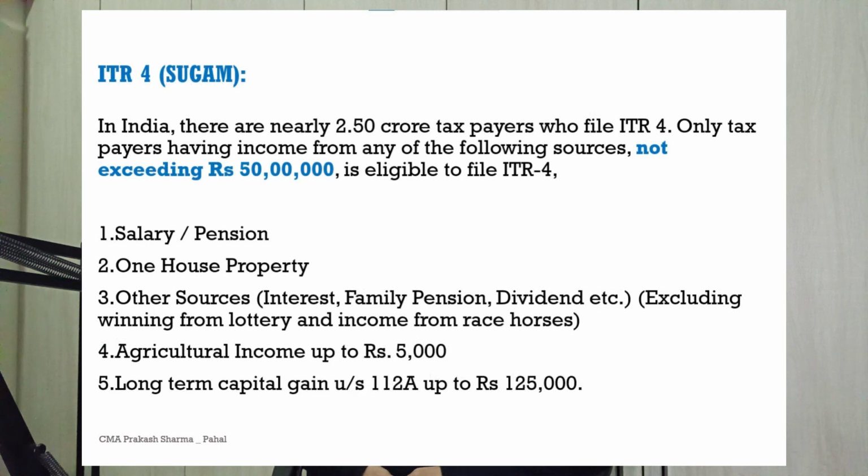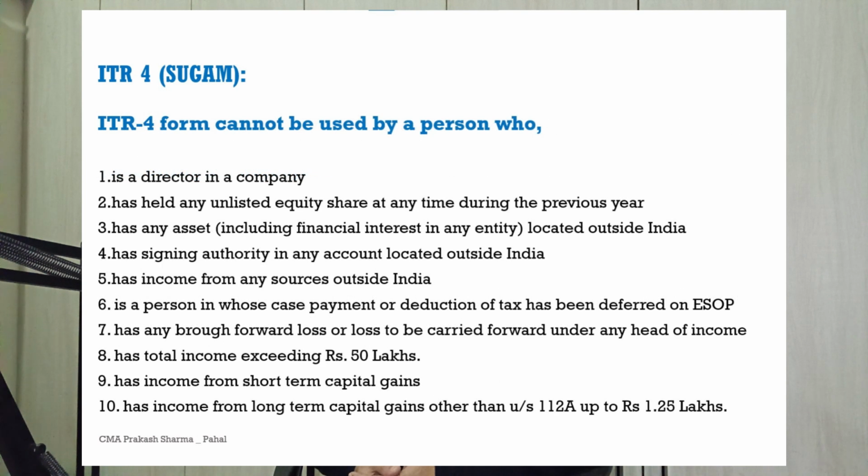In India, there are nearly 2.5 crore taxpayers who file ITR 4. Only taxpayers having income from the given sources not exceeding rupees 50 lakhs are eligible to file ITR 4. The sources are: number 1, salary or pension; number 2, one house property; number 3, other sources like interest, family pension, dividend etc., excluding winnings from lottery and income from race horses; number 4, agriculture income up to rupees 5,000; and number 5, long-term capital gain under section 112A up to rupees 1,25,000.